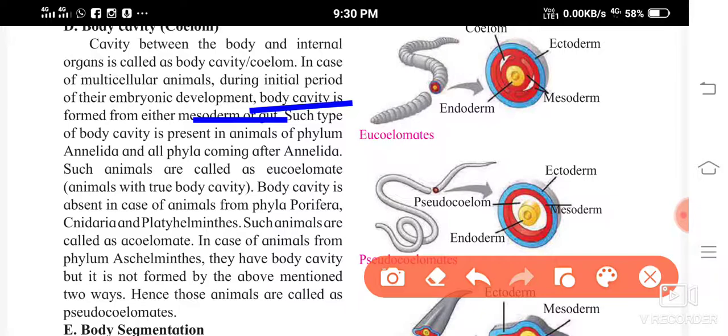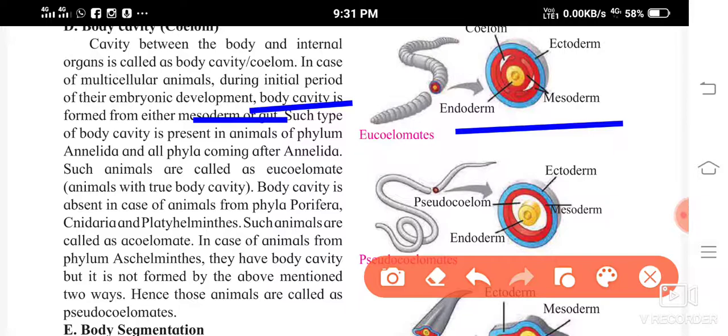Such a type of body cavity is present in animals of phylum Annelida and all phyla coming after Annelida. This type of body cavity which I showed you is found in animals of phylum Annelida. Annelida means, for example, earthworm. Leech, earthworm, all these come under Annelida.